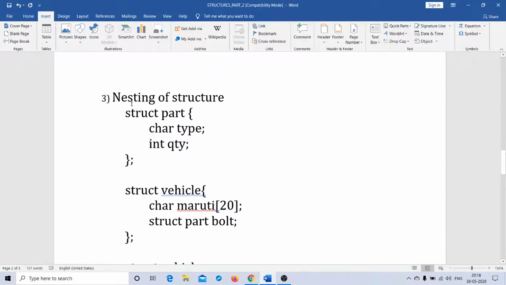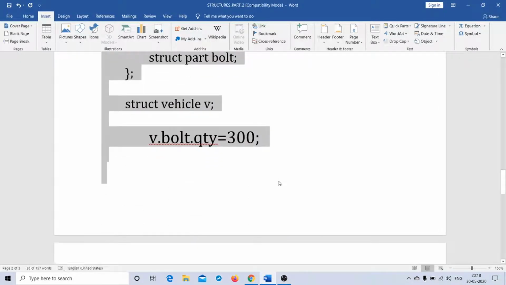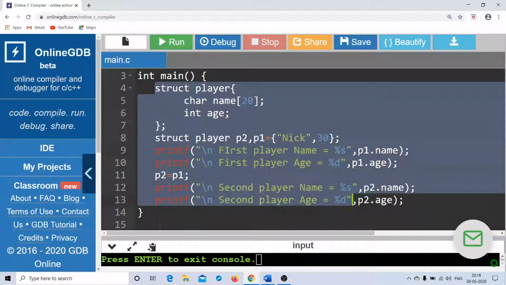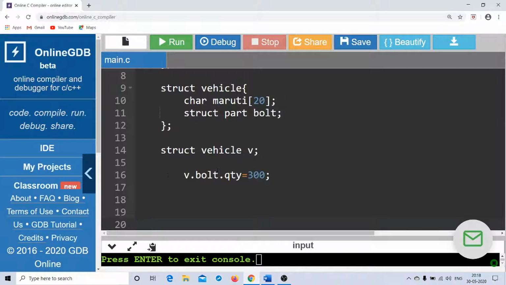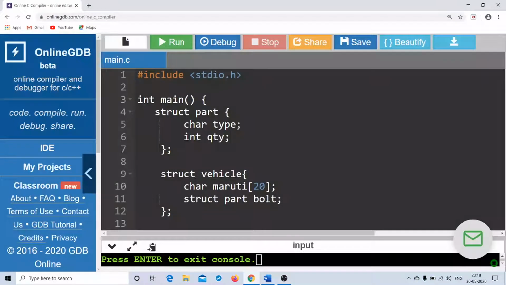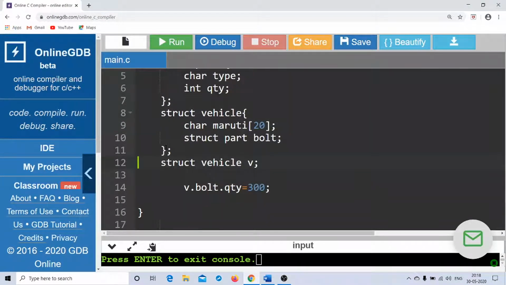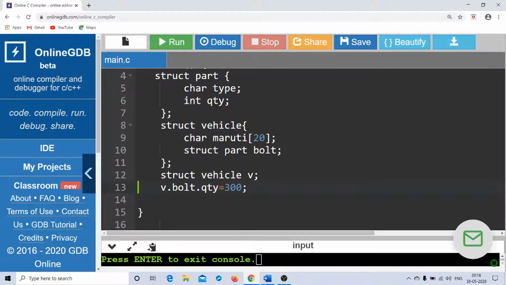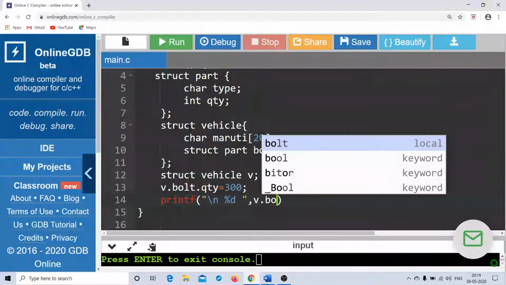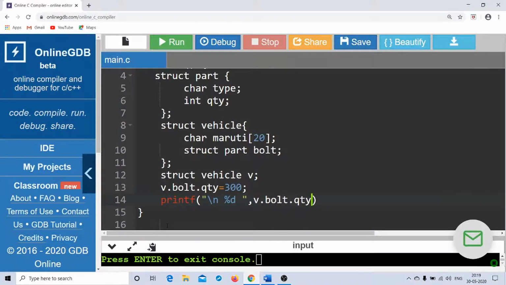Okay, now let us see whether this really works or not. As usual, I'll copy it in my editor. Okay, so I have this. And here what I do is I print the value v dot bolt dot quantity.